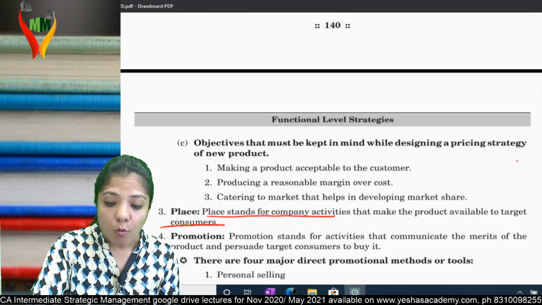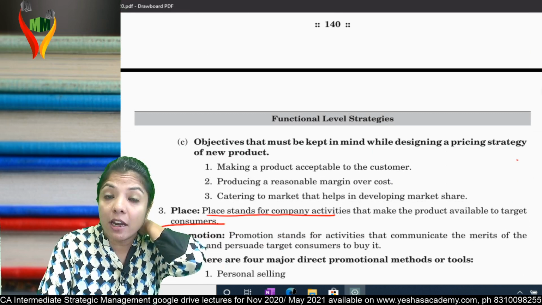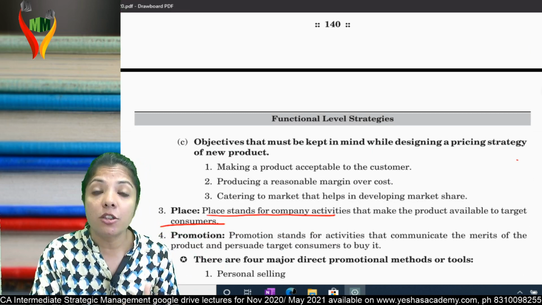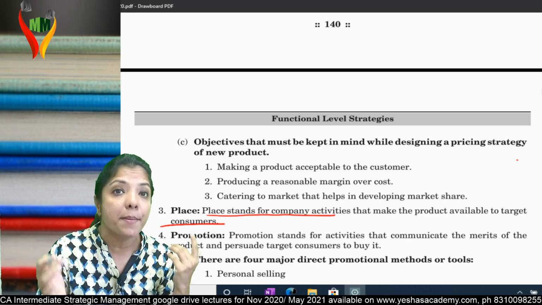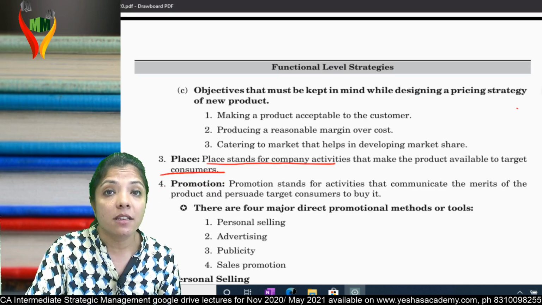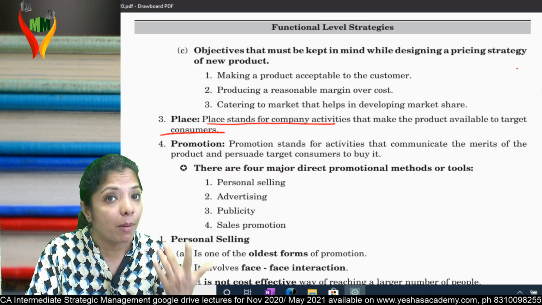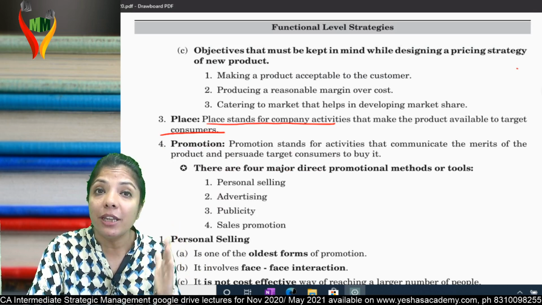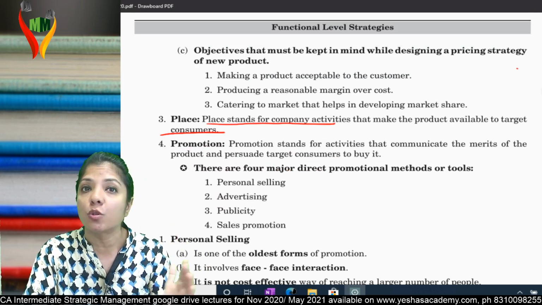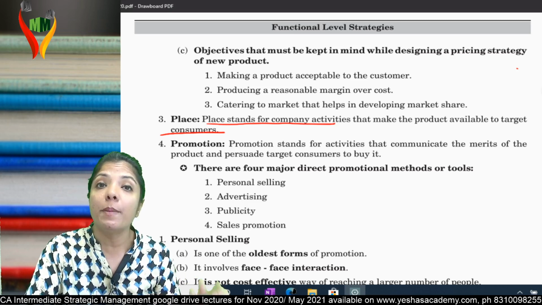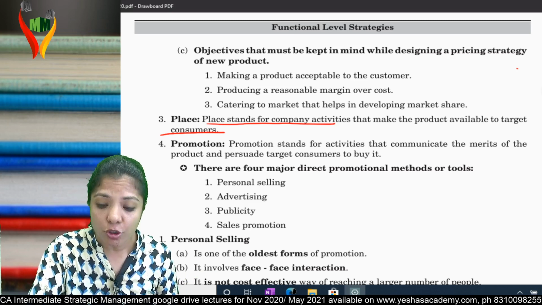Next, place. What should be the place? The place should be convenient for the buyer. Am I clear? What's next? Promotion. Promotion means I am promoting my product. Indirectly, I am communicating to you that I am into so and so product.